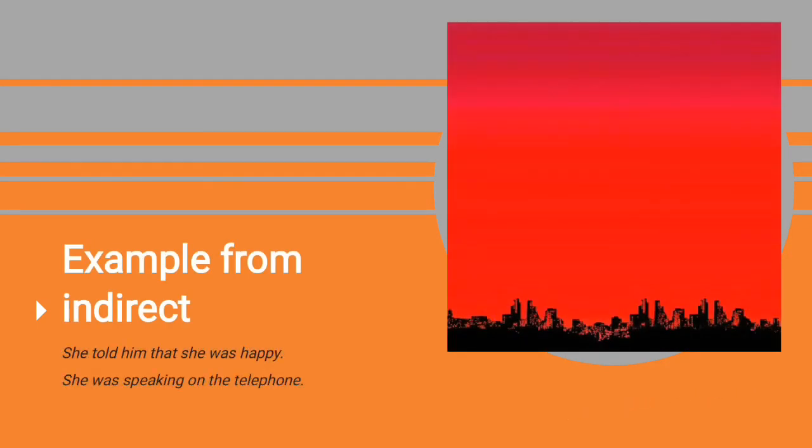Example of indirect speech. She told him that she was happy. She was speaking on the telephone.